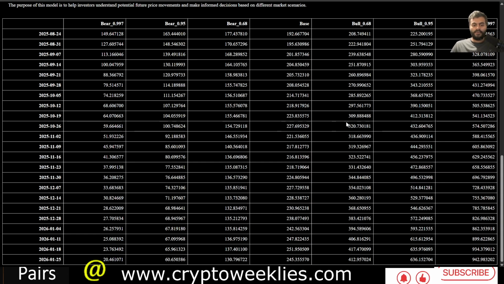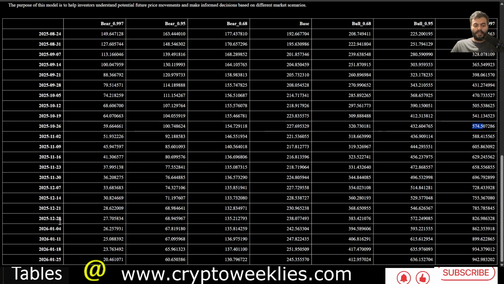So for this, for example, the non-euphoria ceiling for, let's say, October is at $320. The euphoria ceiling is $436, and again the parabolic blow off top is $574. This is the 3 standard deviation column.